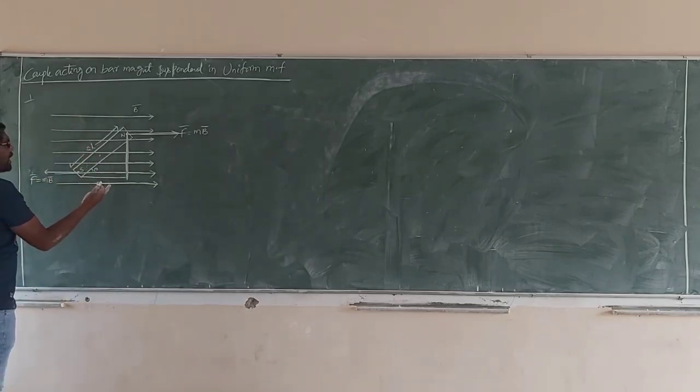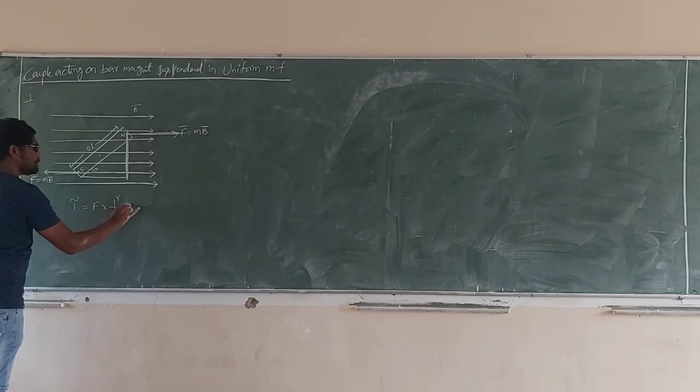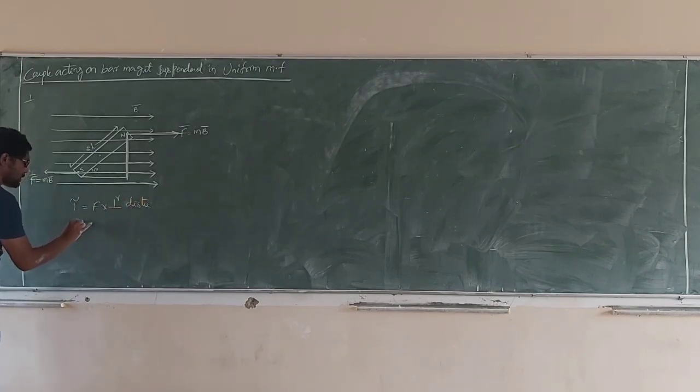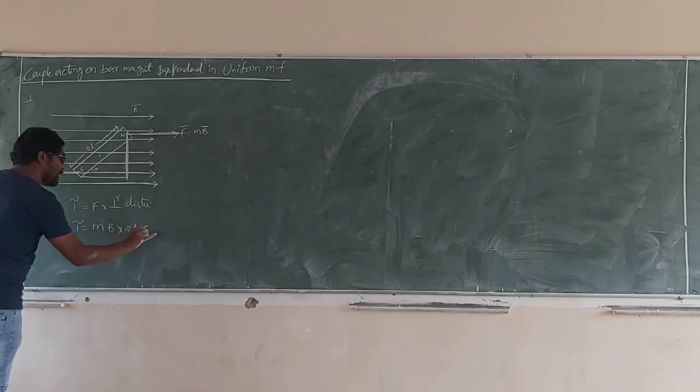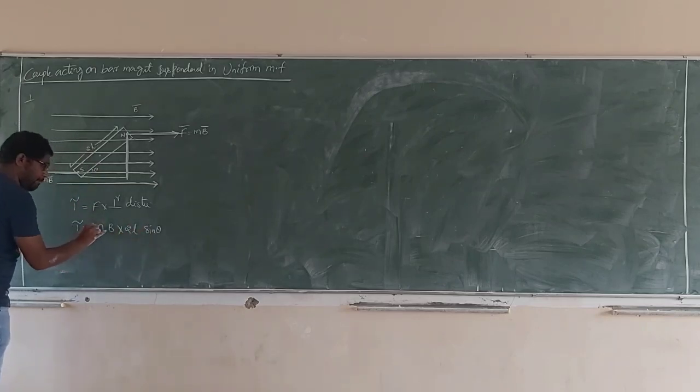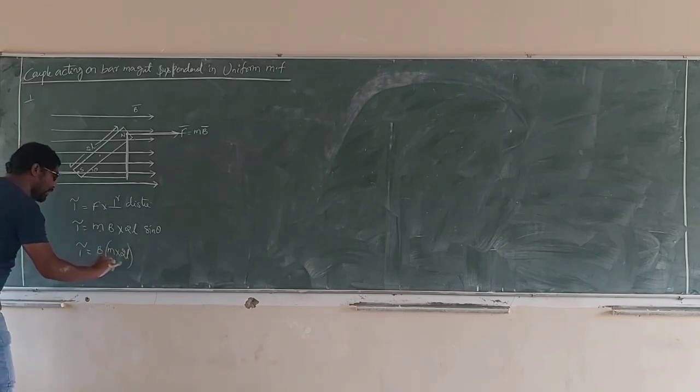Now there are two torques acting. This is the first torque. Torque is nothing but force into perpendicular distance. What is the force? mB. What is the perpendicular distance? This is the adjacent side, this is the hypotenuse, this is the opposite side, and this is 2L. The opposite side is always sine, adjacent is cos. So the distance is 2L sin theta. Now tau is equal to mB into 2L into sin theta.